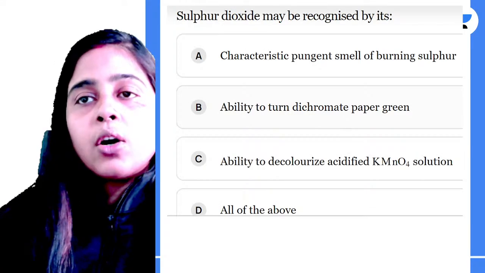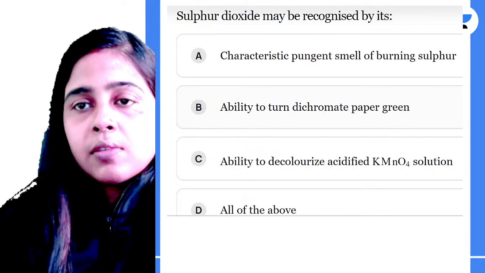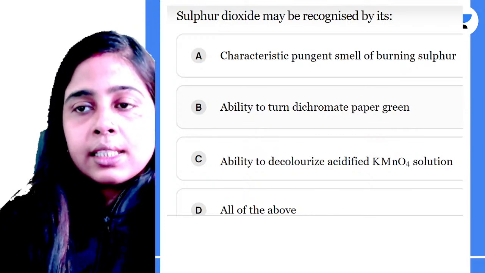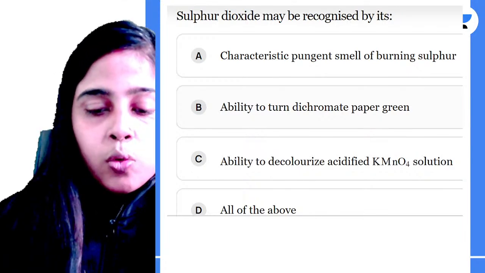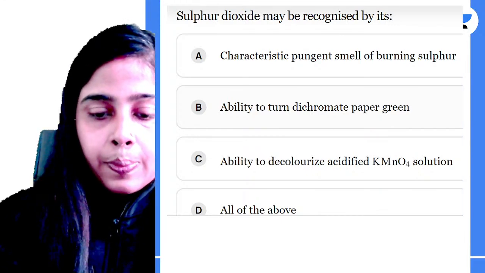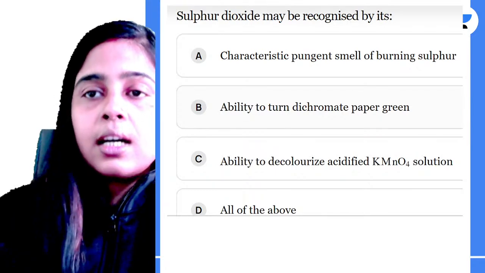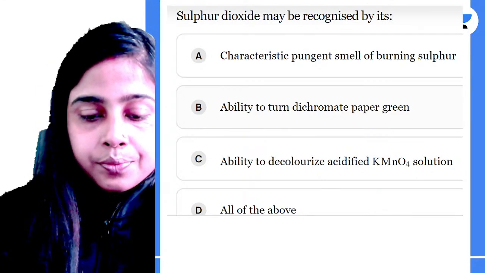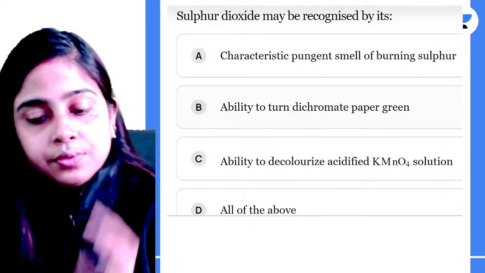Now, sulfur dioxide may be recognized by its characteristic pungent smell of burning sulfur, ability to turn dichromate paper green, ability to decolorize acidified potassium permanganate solution, or all of the above. What is the correct answer to this question? Please try to answer, everyone. What are the characteristics of sulfur dioxide gas? Tell me fast if you know the answer, everyone.